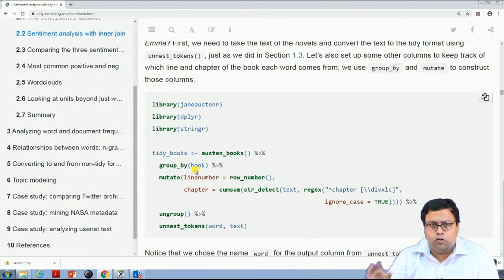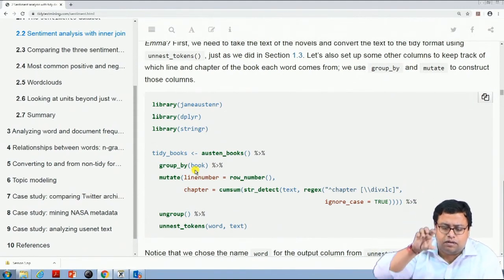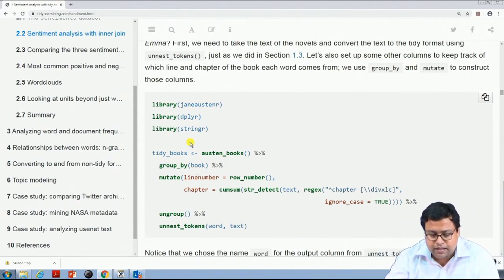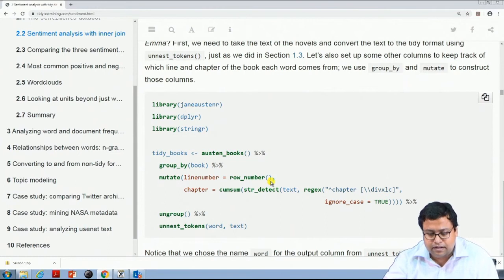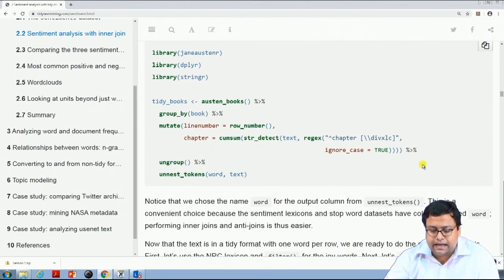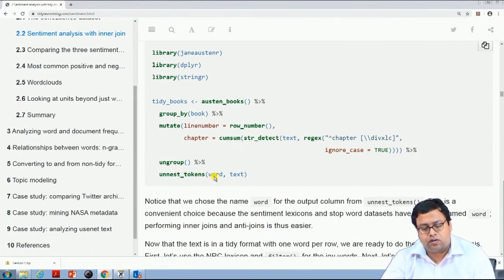And you will group by book. So, the whole corpus you are grouping by books, and then mutate line number equal to row number. So, this will have a line number. Then you are also finding the chapter number. So, the data set will have line number and chapter number, and then again you are ungrouping the data, and then you are trying to tokenize the words from the text.